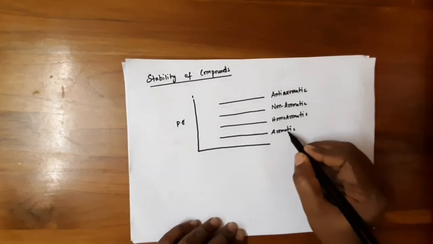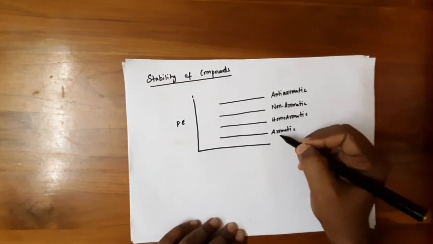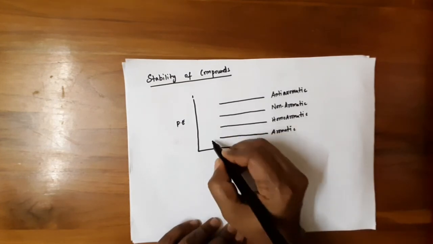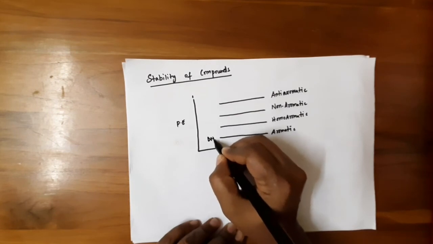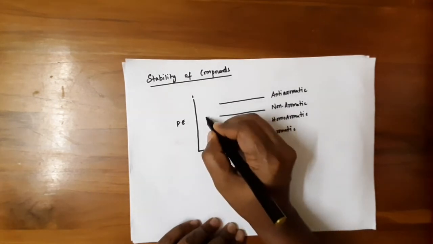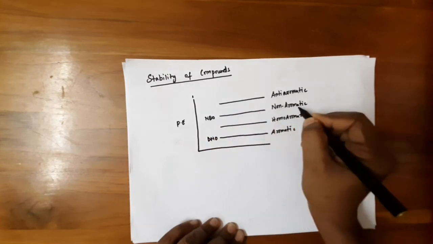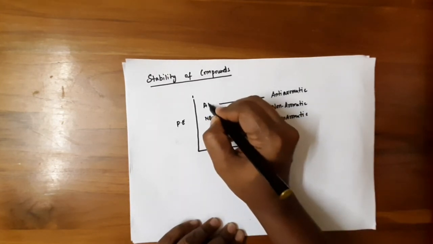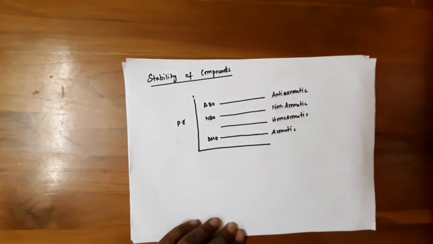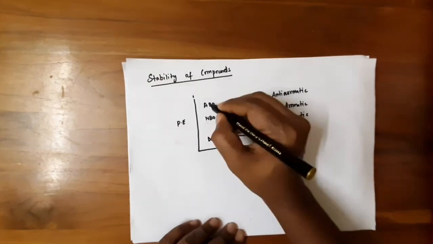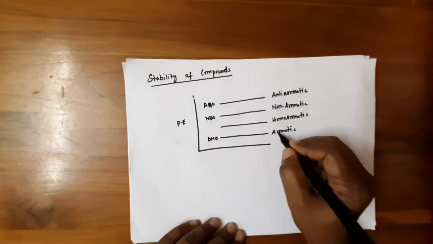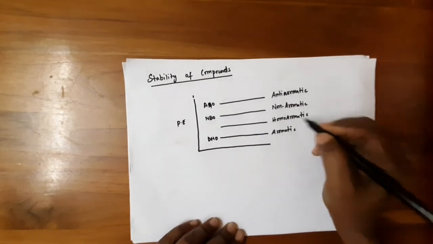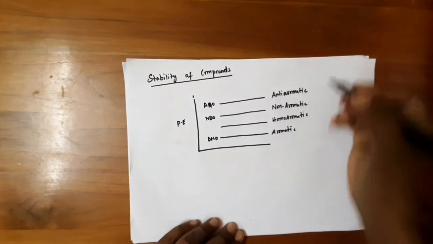Here the aromatic compounds have the least energy. Keep in mind, as in molecular orbital theory, the bonding molecular orbital, then the non-bonding molecular orbital for non-aromatic, then the anti-bonding molecular orbital. So here aromatic compounds have the least energy, then homoaromatic and non-aromatic, then anti-aromatic.